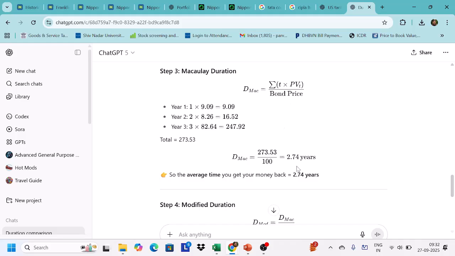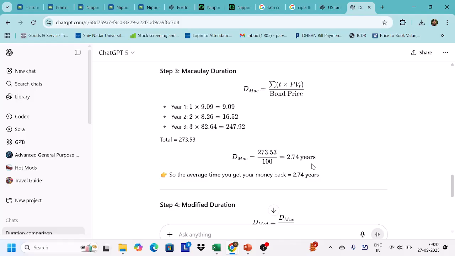So look at the formula. It gives you a figure of 2.74. So the average time you get your money back is 2.74. Okay, so this is how we calculate the Macaulay duration. For every bond where you invest, if you calculate the Macaulay duration, it will be calculated in the same similar way.